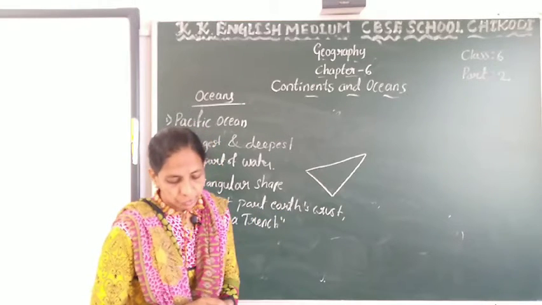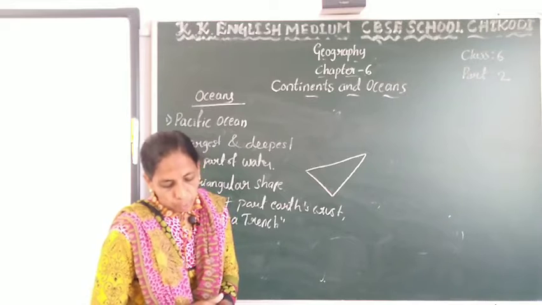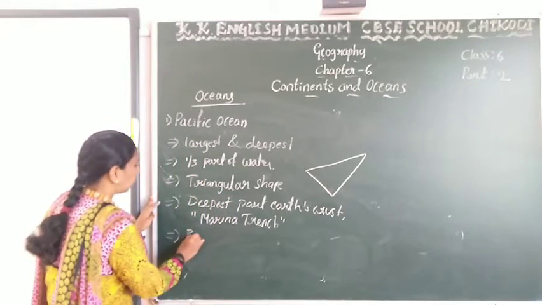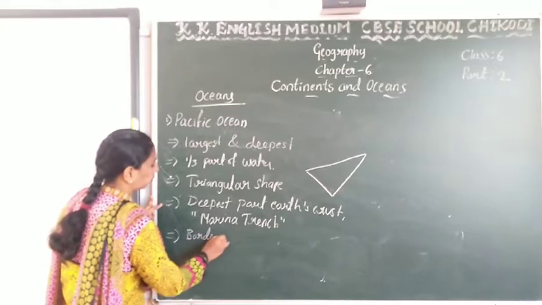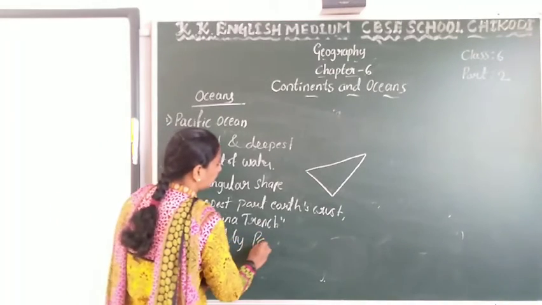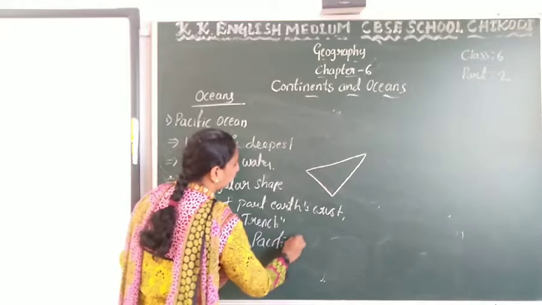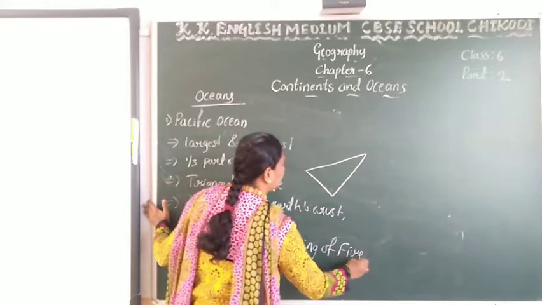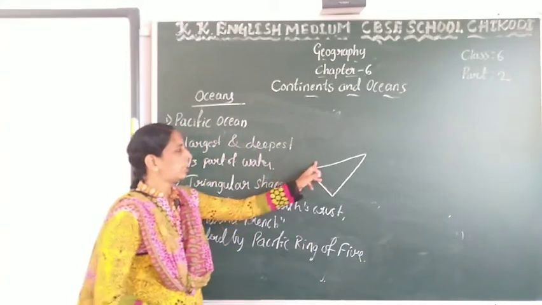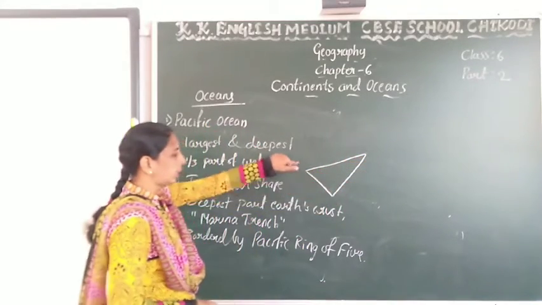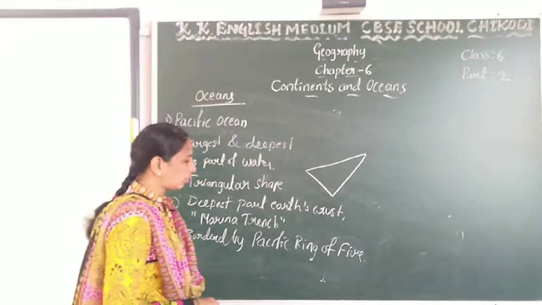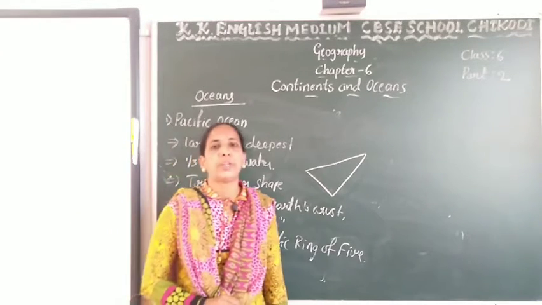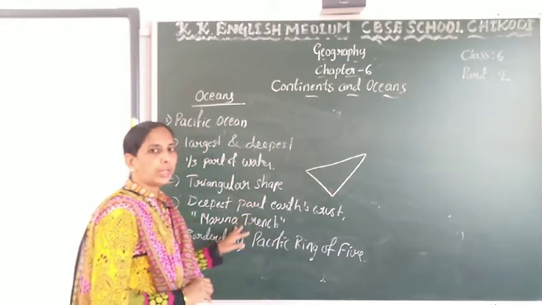We call it Mariana Trench, and also it is bordered by the Pacific Ring of Fire. Okay, it is bordered by the Pacific Ring of Fire, and next here, fold mountains we are seeing here, fold mountains.